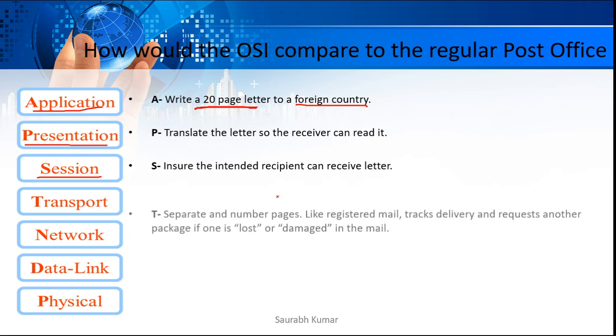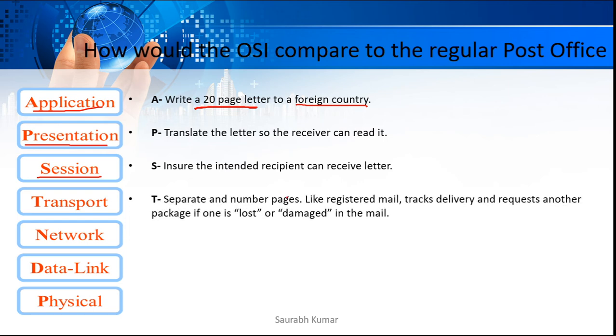Then at the transport layer, what does it do? In our post office analogy, we separate the number of pages: registered mail will be separate, tracked delivery will be separate, and we request another package if anything is lost or damaged. That same kind of task is done at the transport layer. It does error checking, segmentation and sequencing. All these tasks are done by the transport layer.